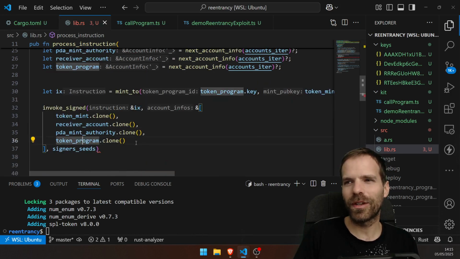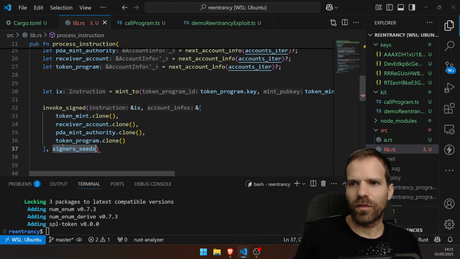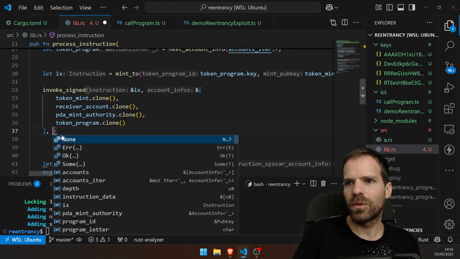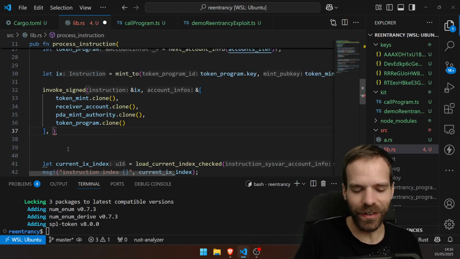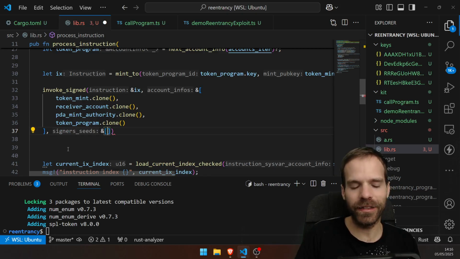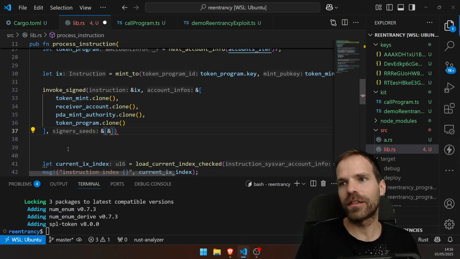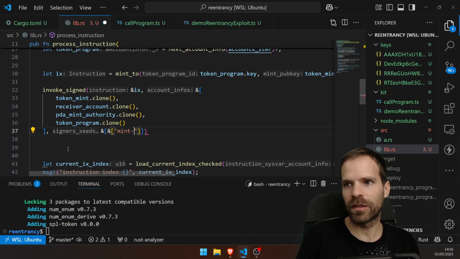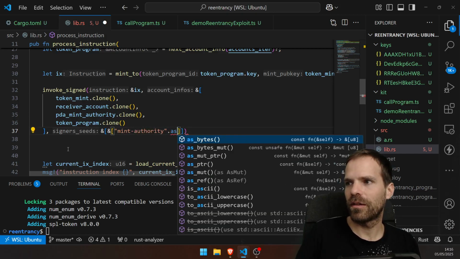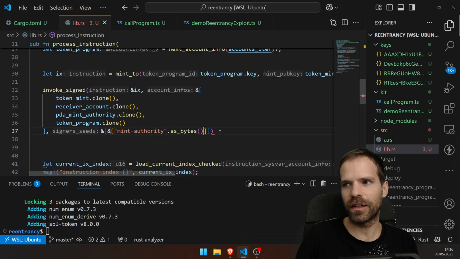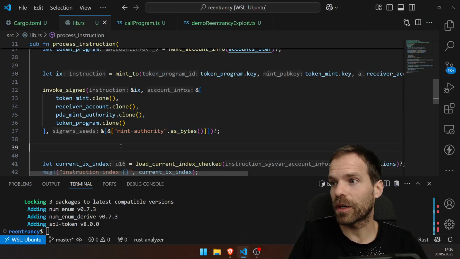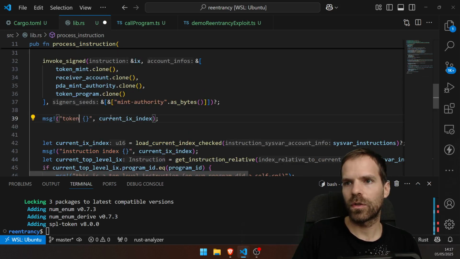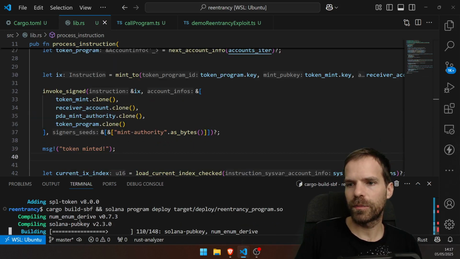Again, can I just put in all of the accounts that will take it? It's okay, I'll just clone, it's fine. And signer seeds, what do you take? Oh yeah, a slice of a slice of a slice of u8. There's 1 signer, so this is the 1 slice, and that was mint authority as bytes. There we go. Bam. And that, maybe, will work. Maybe not. We will see. Token minted. Let's build and deploy.